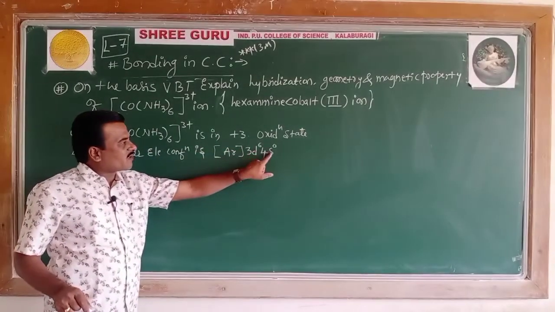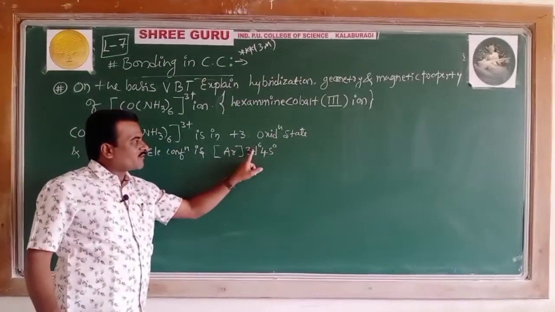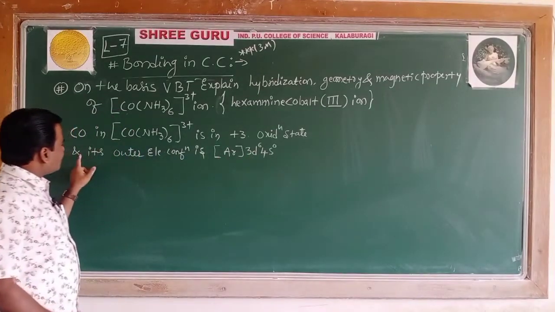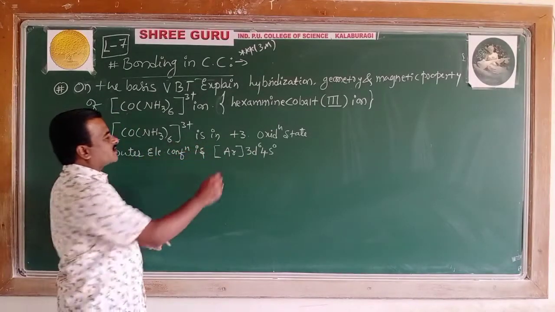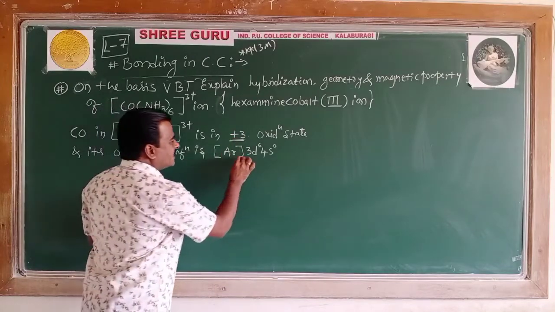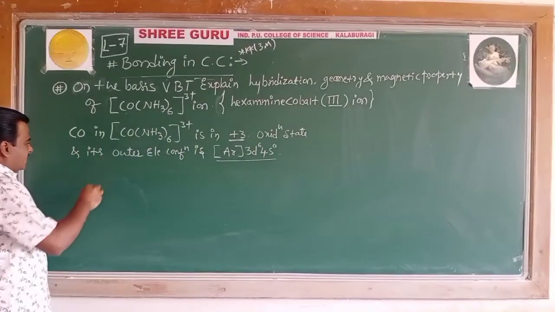From 3d7 4s2, 3 electrons are removed, 2 from the 4s and 1 from the 3d. Therefore, the electronic configuration of cobalt in the +3 oxidation state is 3d6 4s0.